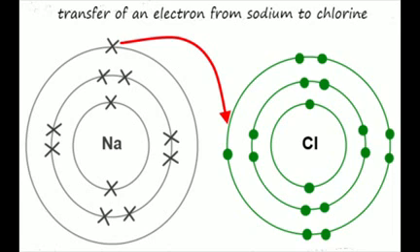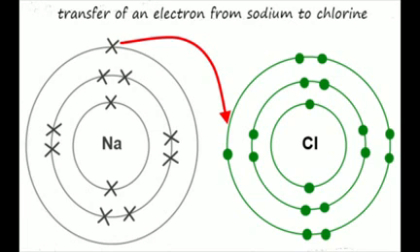It is an electropositive element which can attain the electronic configuration of the nearest noble gas. Which one? Neon. Neon has 2 plus 8. In the outermost shell, it has 8 electrons.